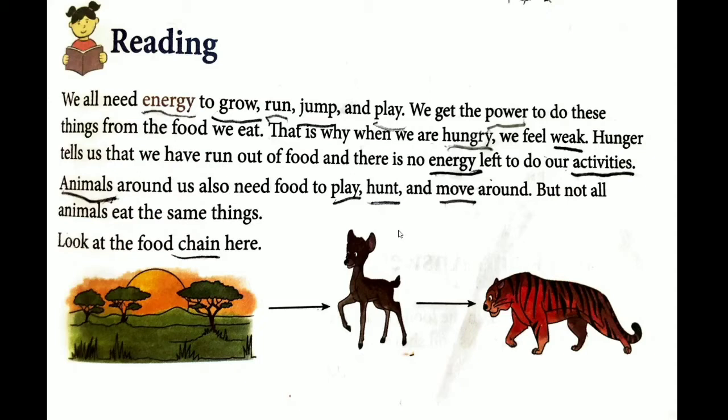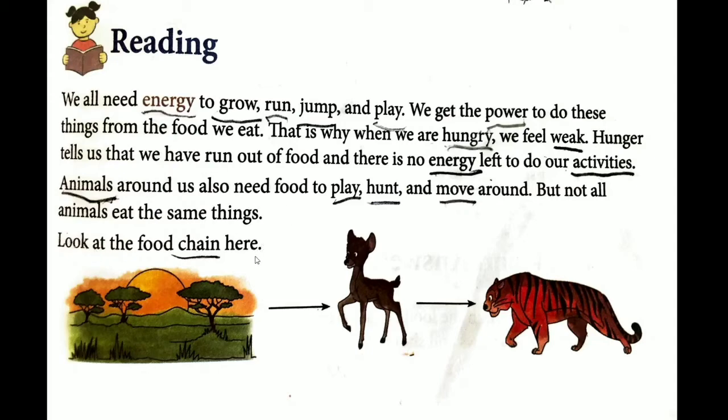But not all the animals eat the same thing. They eat different things. Now some animals, they feed upon grass, whereas other animals, they eat the animals itself. So the animals, they eat different things. They don't eat the same things.